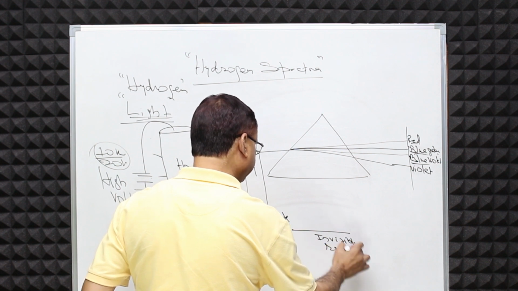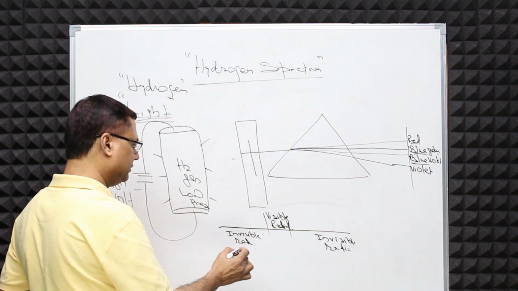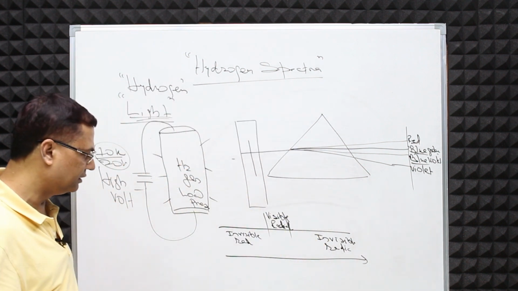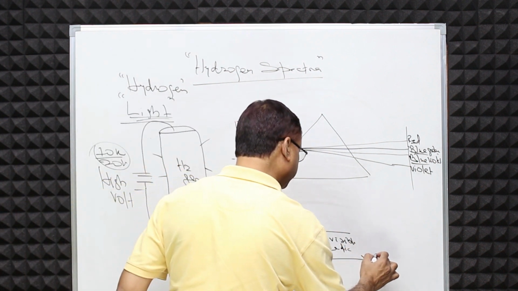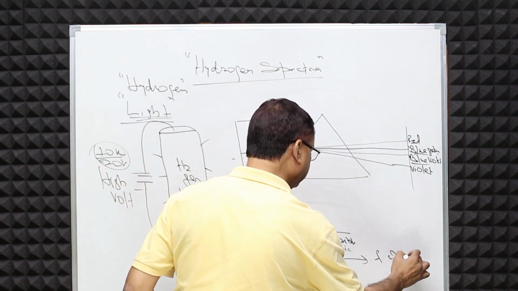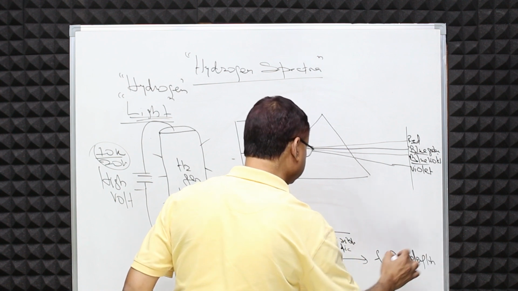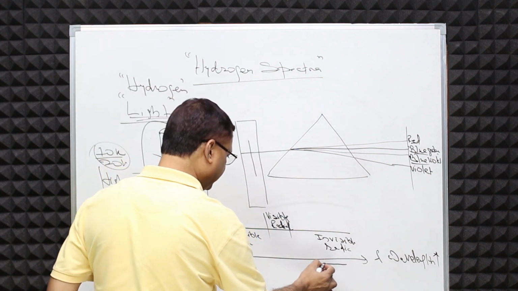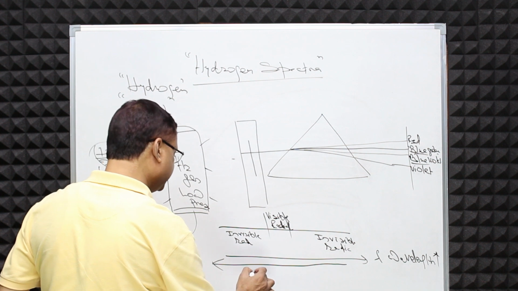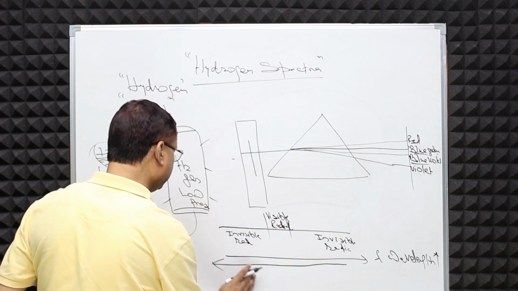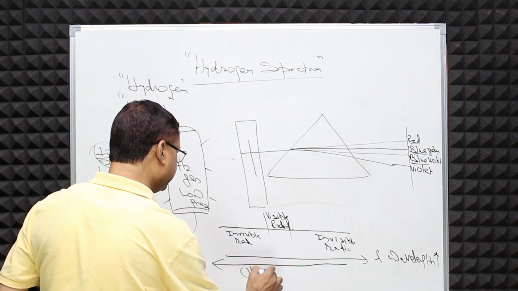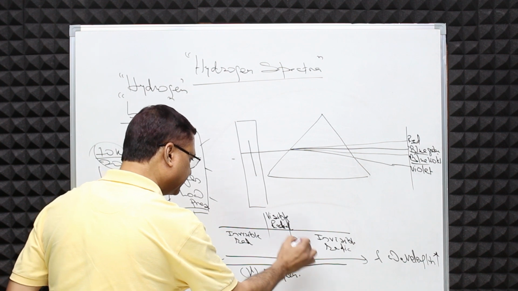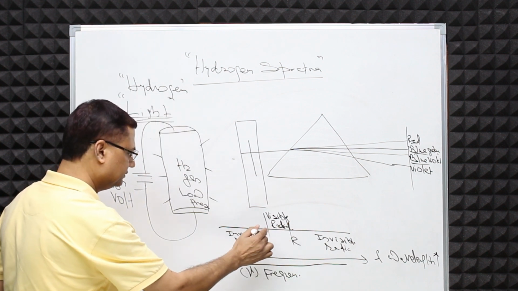Now how is it different? As we go from left to right, wavelength or the lambda part, wavelength increases, and if we go from right to left, then frequency increases. Frequency is denoted by nu, so frequency increases. So that is why here it is the red light and here it is the violet.